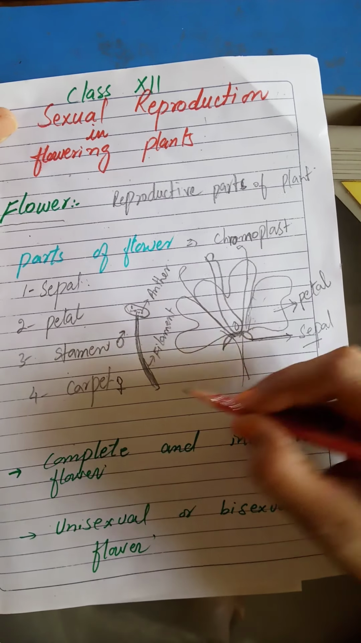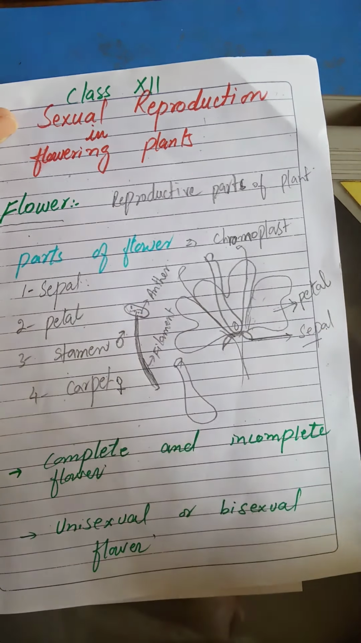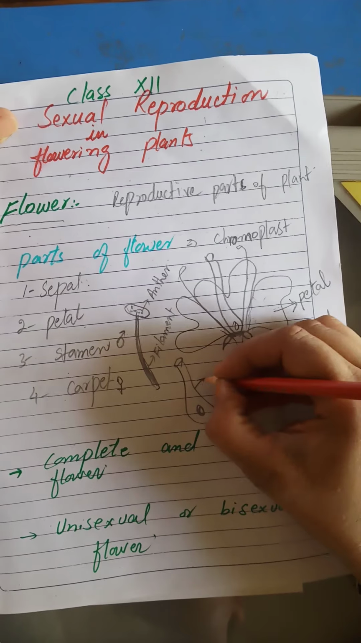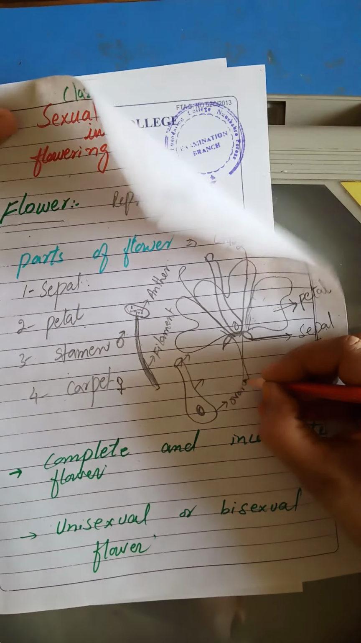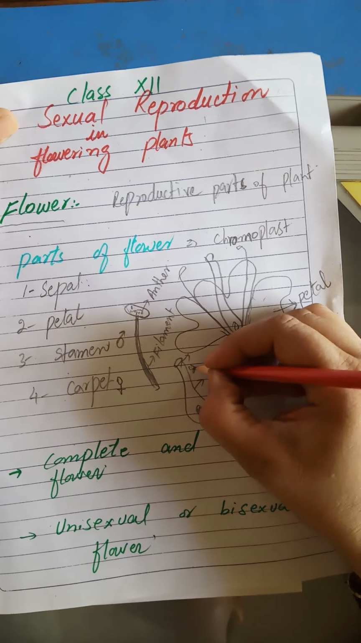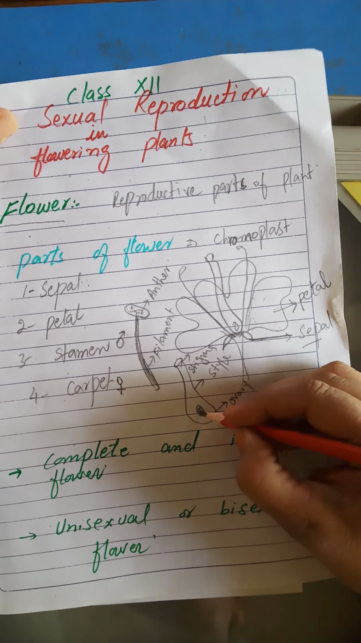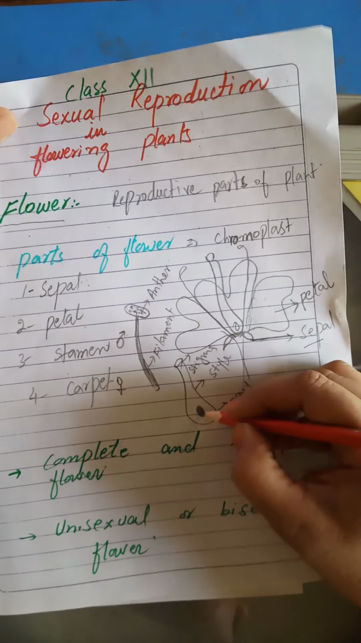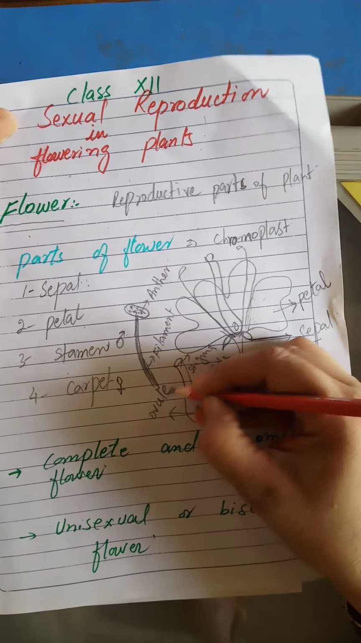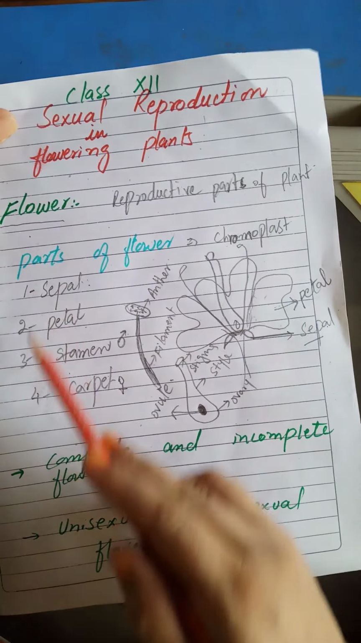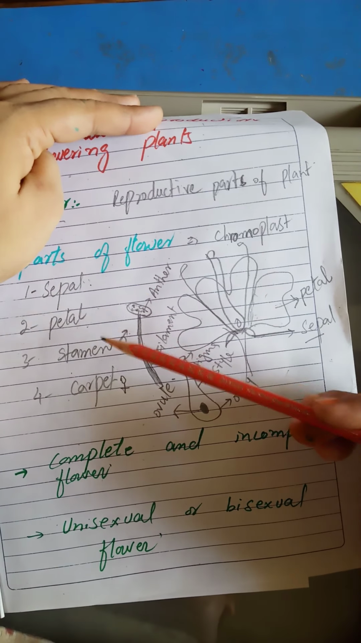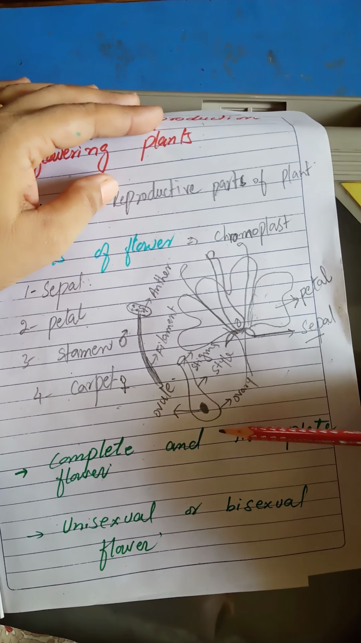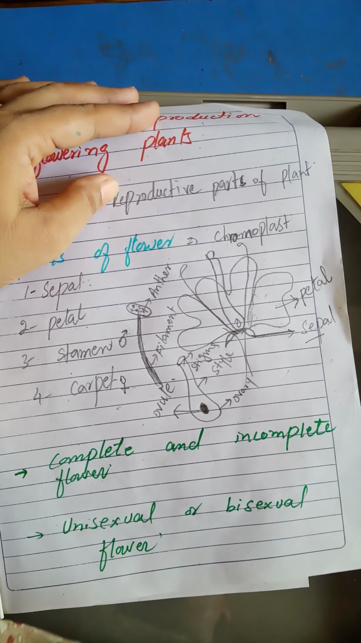Now carpel. This is the structure of a carpel. Carpel is the female reproductive organ of the plant. Carpel has three parts: ovary, style, stigma. Inside the ovary, here is the ovule, which is the megaspore. These are the microspores, male spores, and ovule is the megaspore of the plant. Okay, this is the structure of a flower. Four parts of flower are sepal, petal, stamen and carpel, and stamens are the male reproductive parts, carpels are the female reproductive parts.